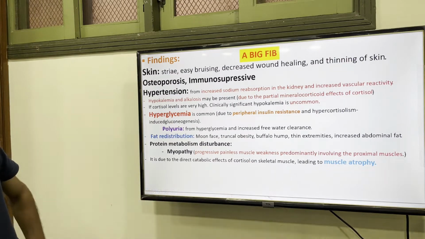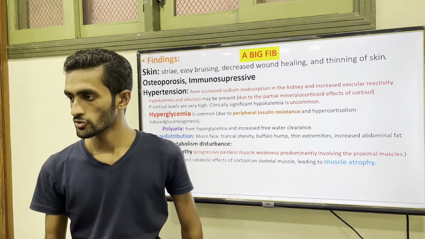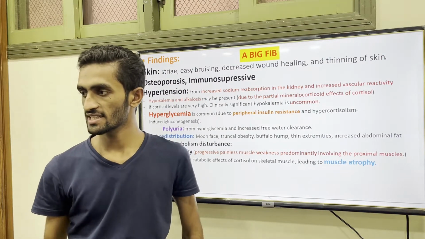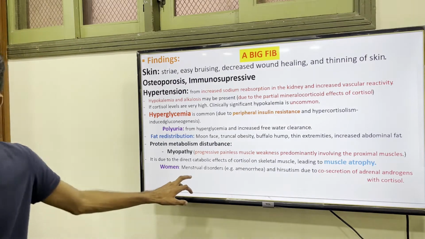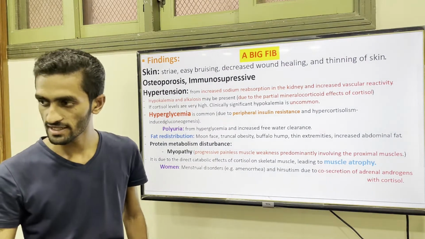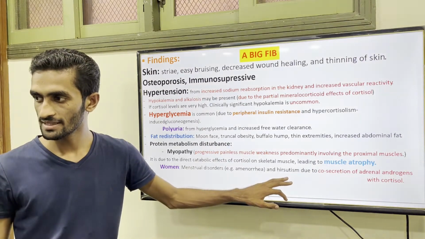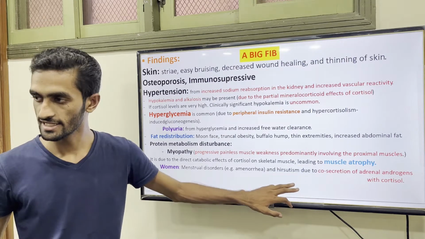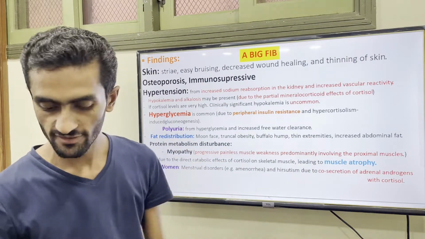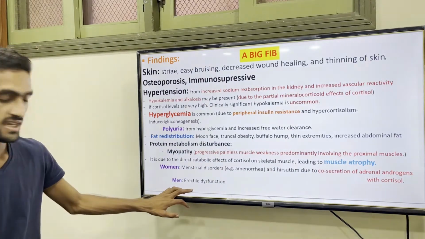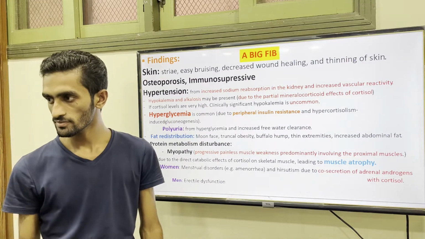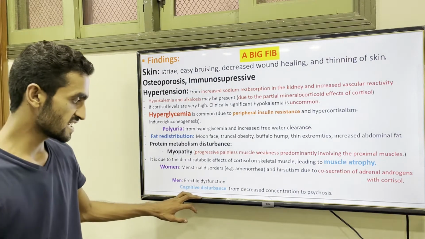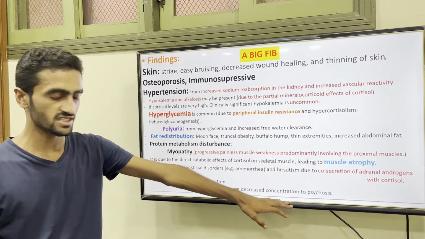And when the cortisol level is high, there is co-secretion from the reticular layer, the lower layer, where androgen secretion increases. So their condition may be menstrual disorder, amenorrhea, no period coming, and hirsutism, and libido may be affected. So there is co-secretion of adrenal androgen with the cortisol. In men, erectile dysfunction. Okay, so these could be the findings, and there may also be cognitive disturbance, decreased concentration, up to psychosis.